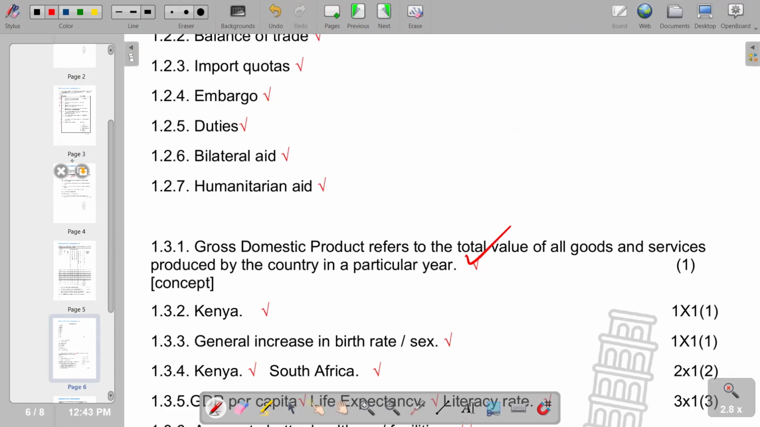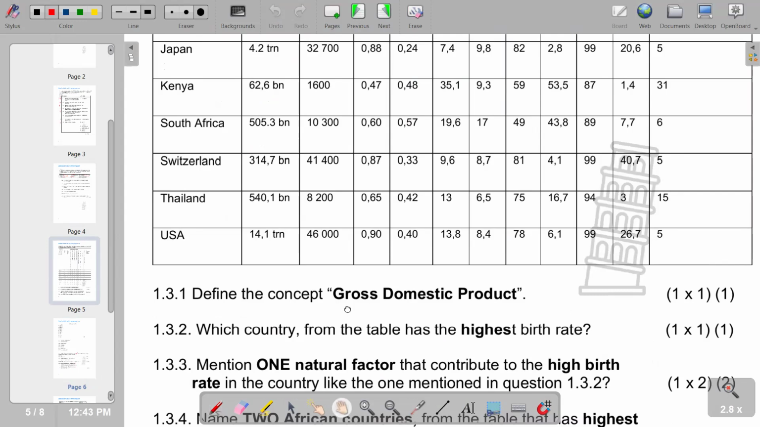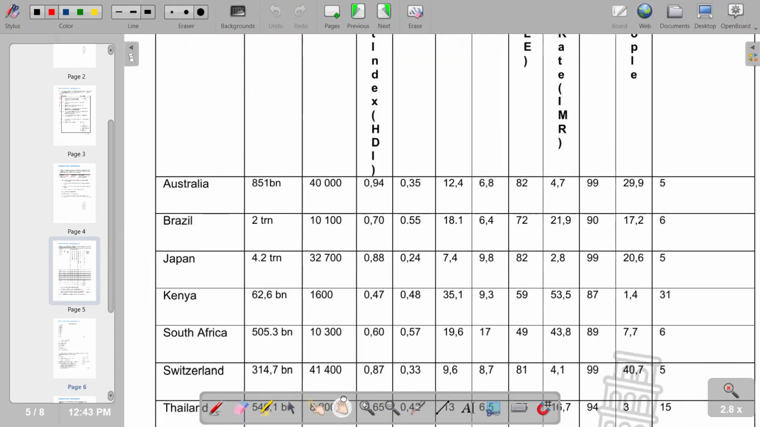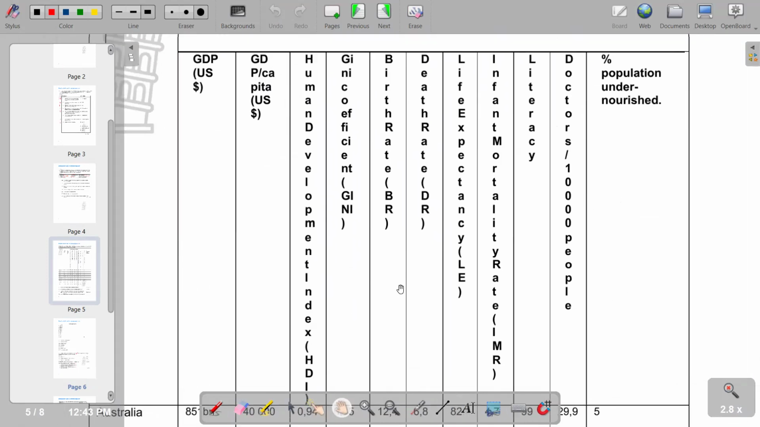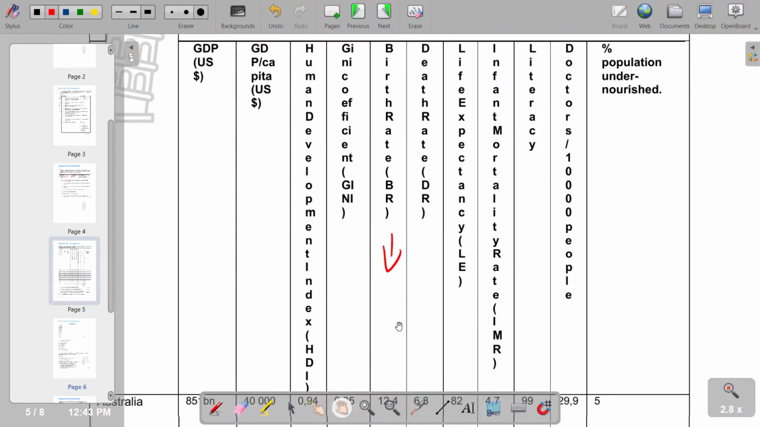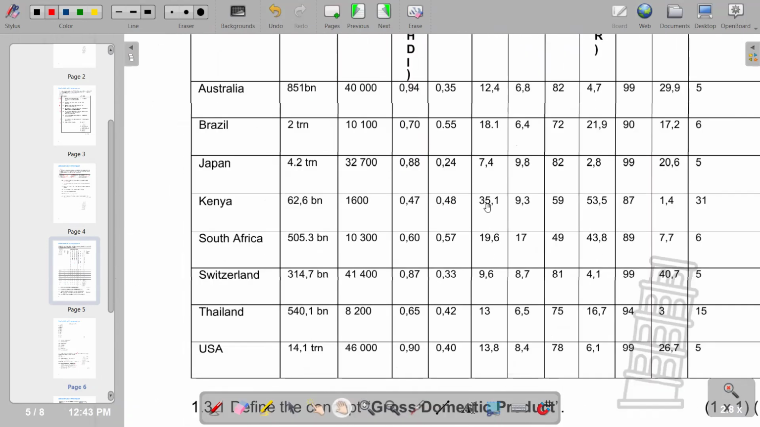Then moving on to our 1.3.2. Which country from the table has the highest birth rate? So we have a column for birth rate, which is indicated as birth rate in this column. So we go down, we see that the highest is 35.1, which is here, which is Kenya. So we have Kenya.